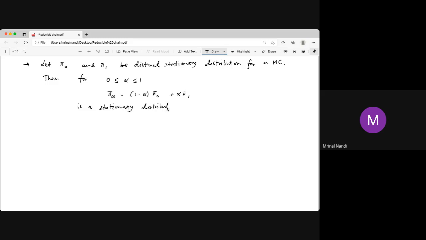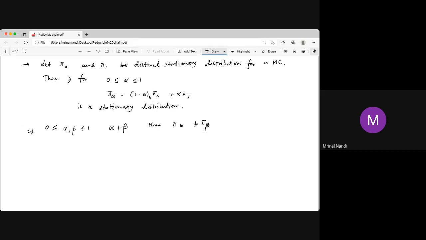You first have to check whether it is a distribution, and then check that it is stationary. The second result: for alpha and beta between 0 and 1 with alpha not equal to beta, pi alpha is not equal to pi beta.